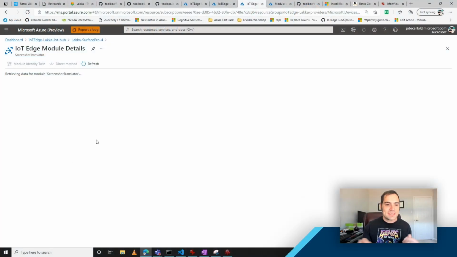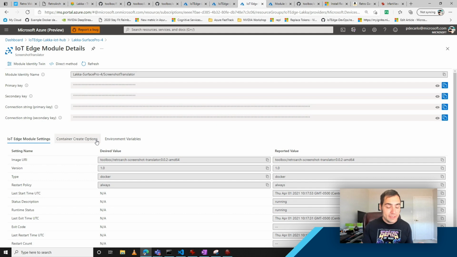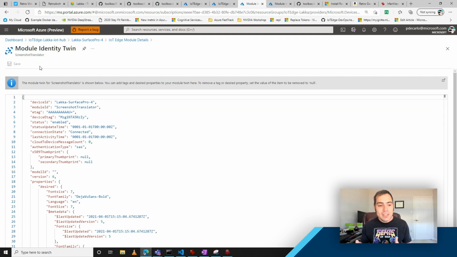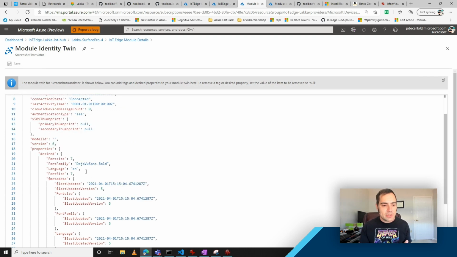What's interesting here is that with this Screenshot Translator module, we can set this up using something called a module twin to determine what language we ultimately want to translate from and to. The beauty of this is that Cognitive Services is smart enough to always figure out what the from language is. As long as we go down here and set a property, which I've got set to EN, this is a prefix that comes from the culture prefixes for the .NET libraries that handle language translation. As long as that is set to something that it understands, it will always translate to that.